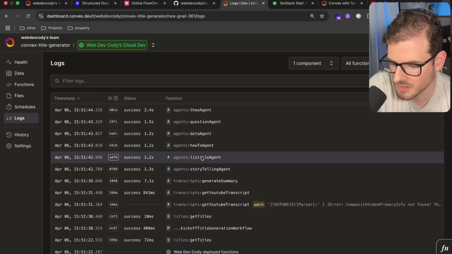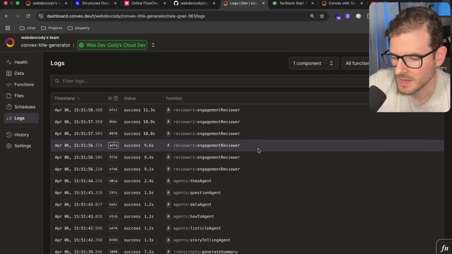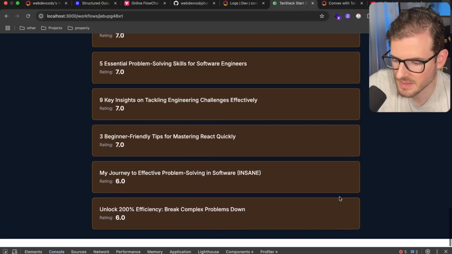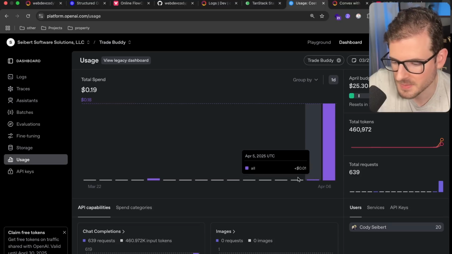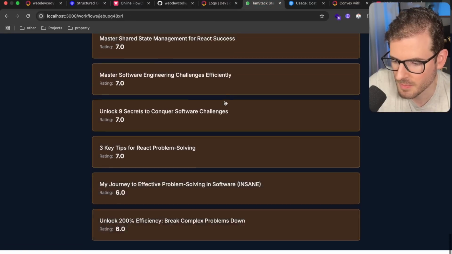We got the storyteller, the listicle, how to, data, question, Theo agent. And now it's starting to review them all. Now they're starting to show up. We got some 6s at the bottom. Looks like it's reviewing some more. So I did log in to make sure I'm not spending too much money. Looks like I'm at 19 cents so far, which isn't too bad. So this will keep on hopefully going through. Looks like it's generating more titles. We should have a bunch now.